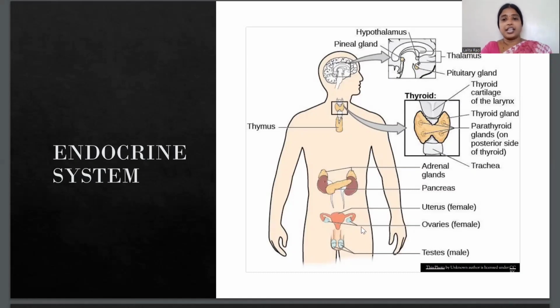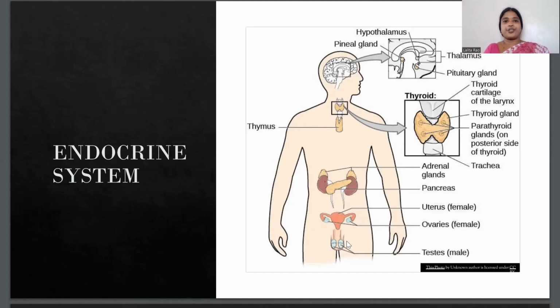Then ovaries, which are present only in females, and testis, which is present only in males. So these are the major glands. Apart from these, you have other glands as well, but the major glands that make up the human endocrine system are these only.